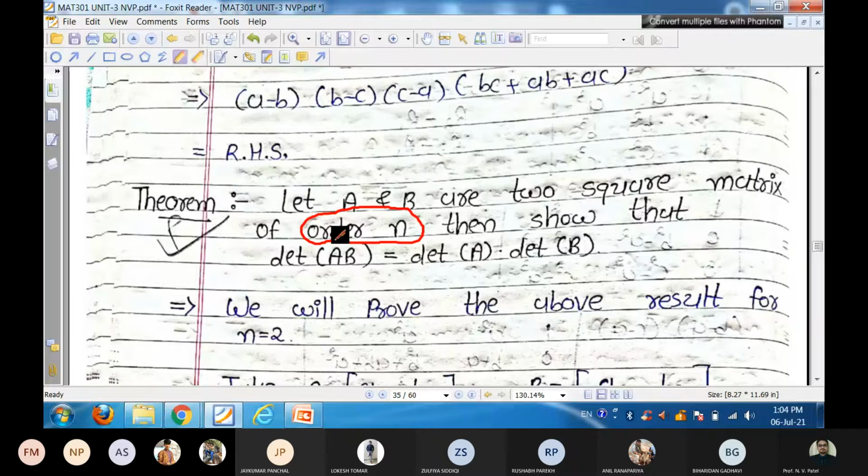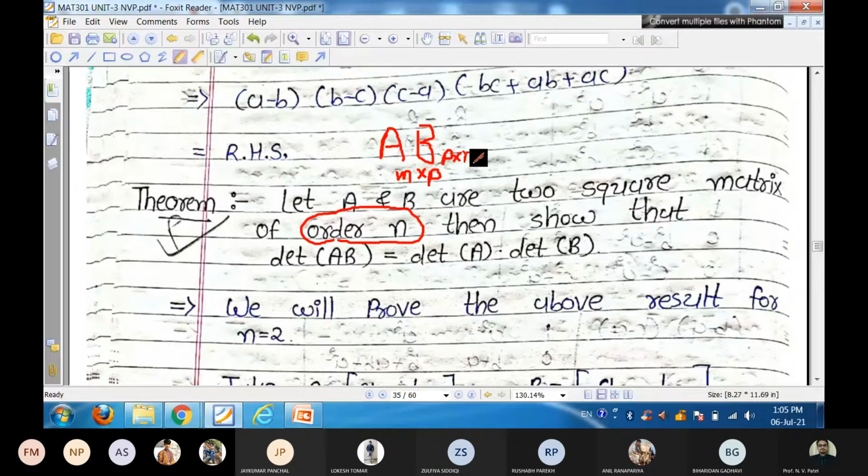This rule is important because the product of two matrices is possible if and only if the number of columns in the first matrix is equal to the number of rows of the second matrix.